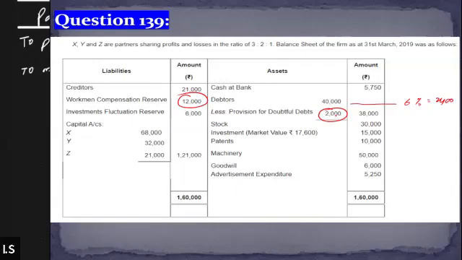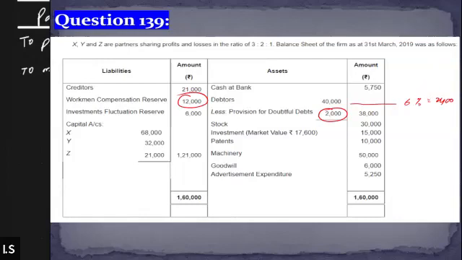We already made a provision for 2000, but the actual provision that we are required to make is 2400. So we will have to further add 400 to it. Is it going to increase or decrease the profit?